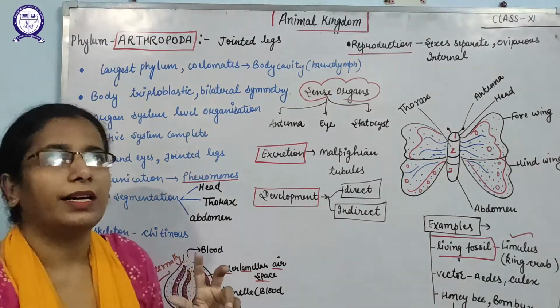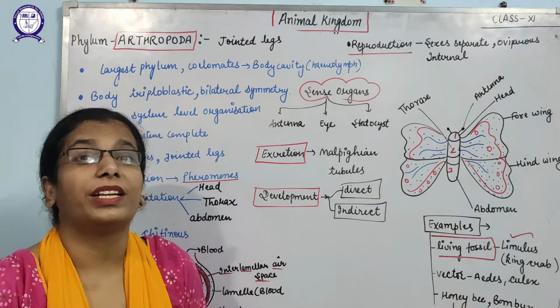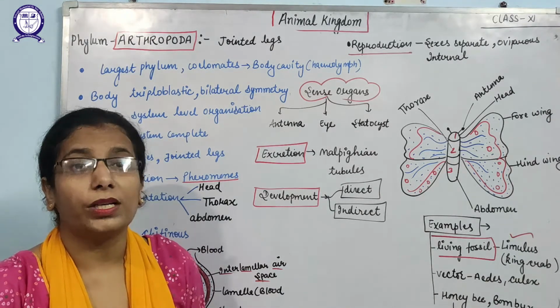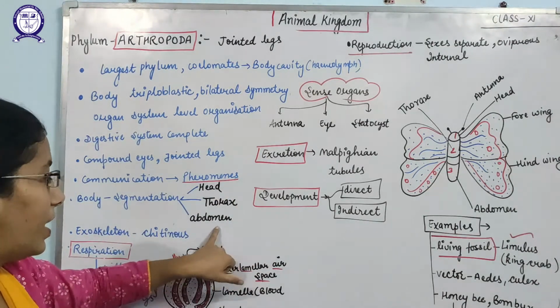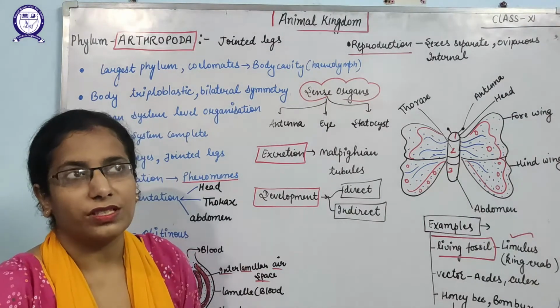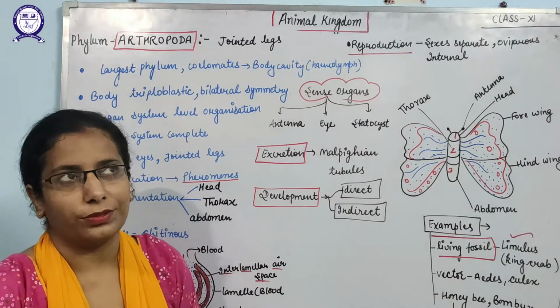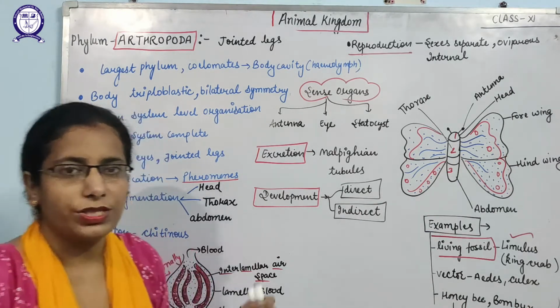If we see the insect's body, it is divided. That means it shows segmentation. Yes, segmentation. The body is divided into three parts: head, thorax, and abdomen. And if we look at the body structures, we can say the exoskeleton. The exoskeleton of insects is made up of chitin. That is why it is chitinous.